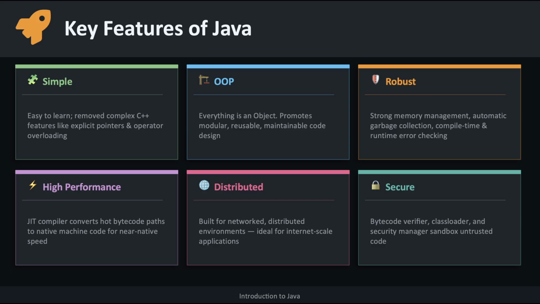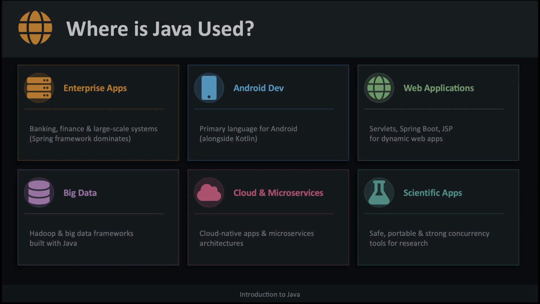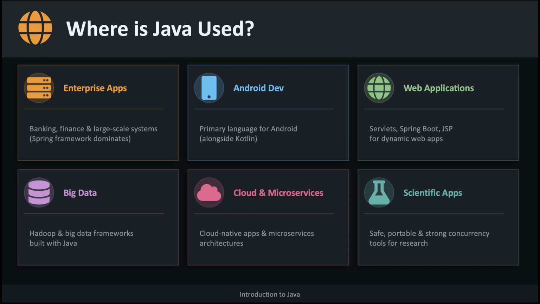Java was built around a set of core principles, often called the Java buzzwords. It is simple, removing complex features like explicit pointers that were common in C++. It is object-oriented. Everything in Java is an object, making code modular and reusable. It is robust with strong memory management and automatic garbage collection that eliminates many common programming errors. It delivers high performance through JIT compilation. It is distributed, built for networked, internet-scale systems, and it is secure with a bytecode verifier and security manager that sandbox untrusted code.